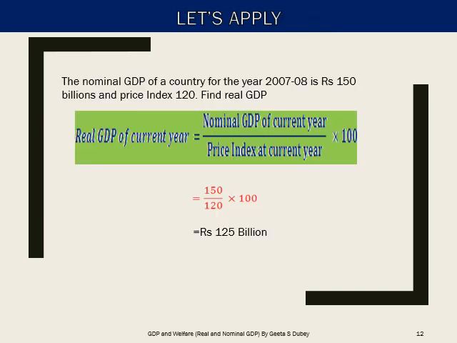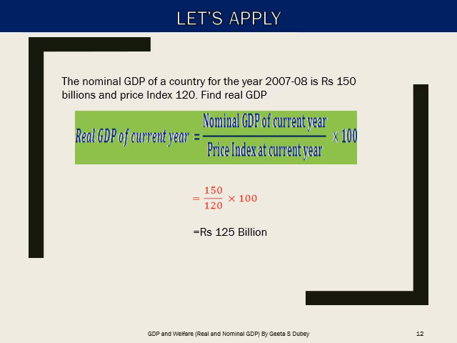A numerical is flashed on your screen. You need to calculate real GDP with the given data. That is, nominal GDP of a country is given as 150 billion for a particular year and price index is 120. So, we can calculate real GDP for the current year, which is nominal GDP of the current year divided by price index of the current year multiplied by 100. So, 150 divided by 120, multiplied by 100, is equal to 125 billion. So, this is the real GDP for the year.